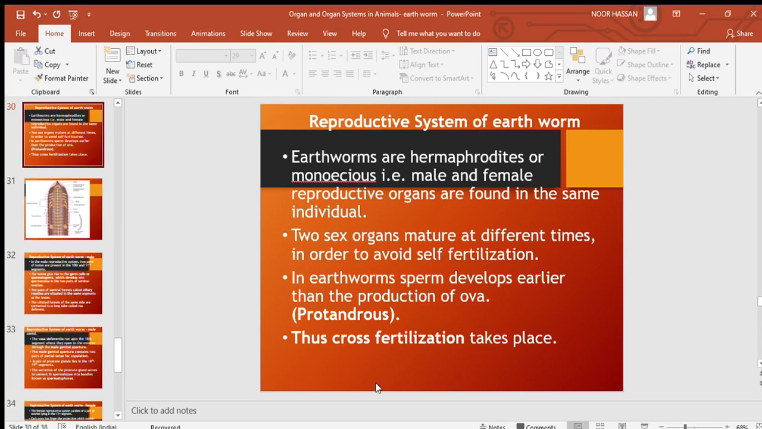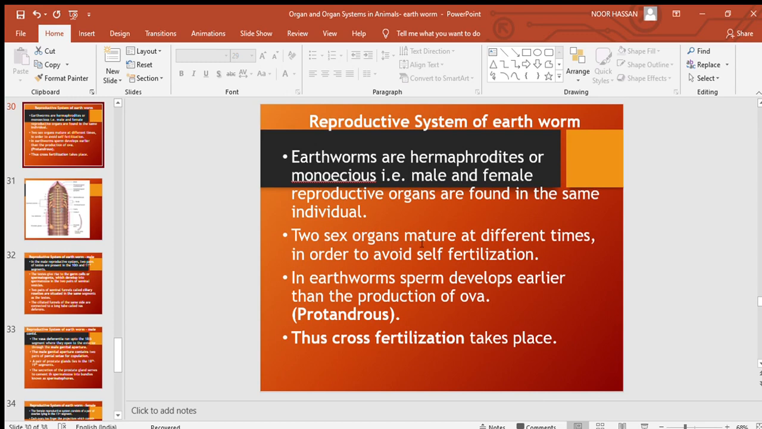We are discussing the anatomy of the earthworm, and this is the reproductive system of the earthworm. Earthworms are hermaphrodites or monoecious. That is, male and female reproductive organs are found in the same individual. There are many organisms like earthworms having both the male and female reproductive organs in the same individual. Such animals are called hermaphrodites and also called monoecious.